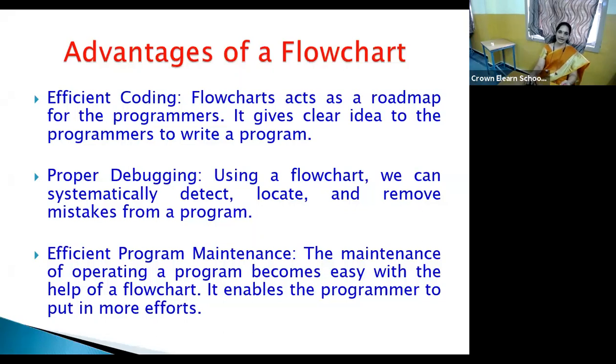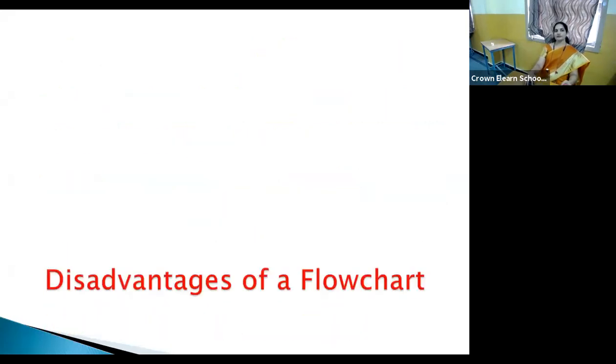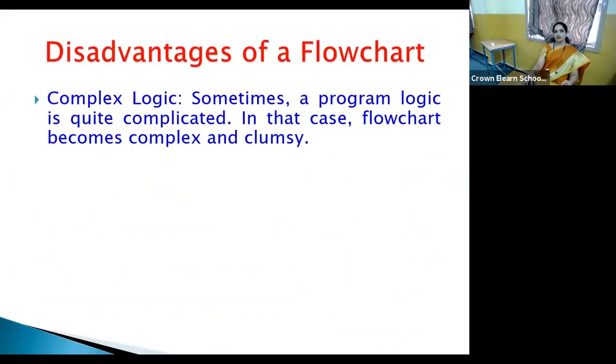However, as the coin has another side, along with the advantages we have a few disadvantages. Of course, let us see even the disadvantages. So first, the disadvantage is complex logic. If the problem is simple or moderate, it's very easy to draw the flowchart.